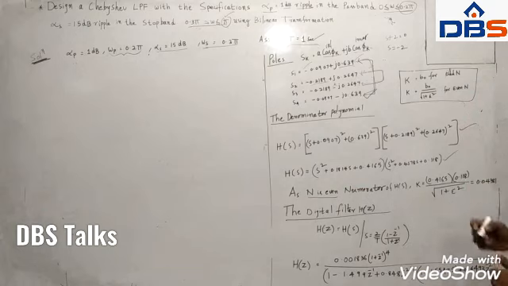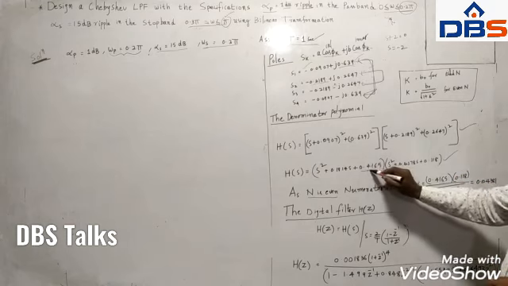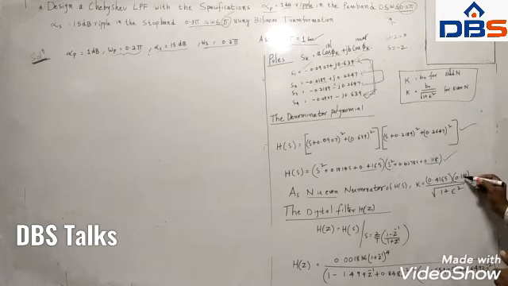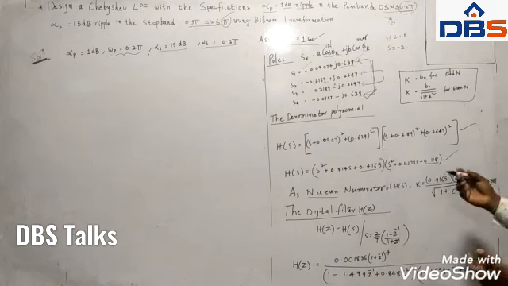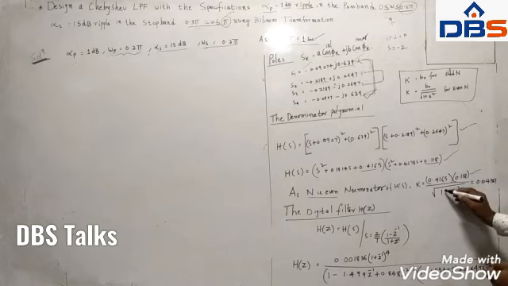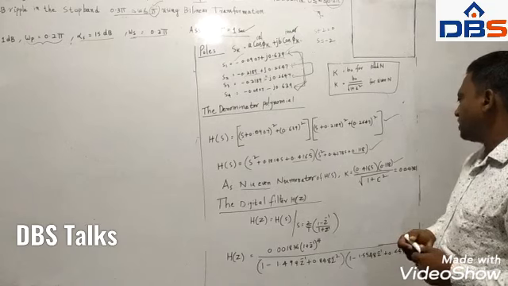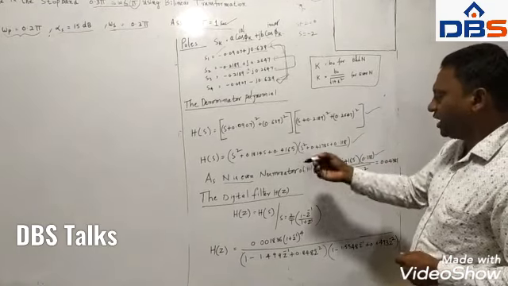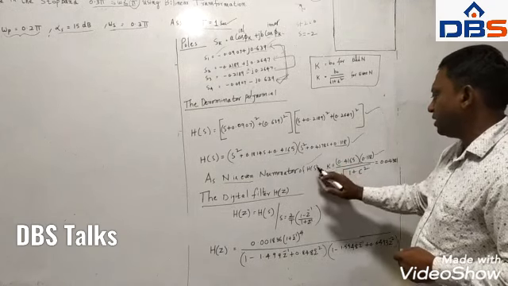So from where did these numbers come? You may have some doubt about where you got these numbers. These two constant numbers, 0.4165 and 0.118, are actually the B0 coefficients, the B0 values. We are writing them here, divided by under root 1 plus epsilon square. In that earlier part we calculated epsilon square, so substitute that epsilon here. So when n is even, you have to calculate the numerator polynomial like this.